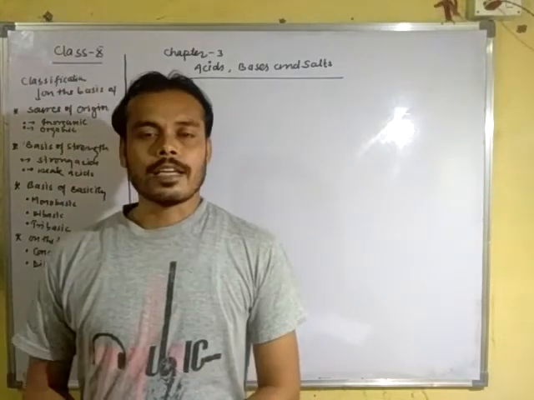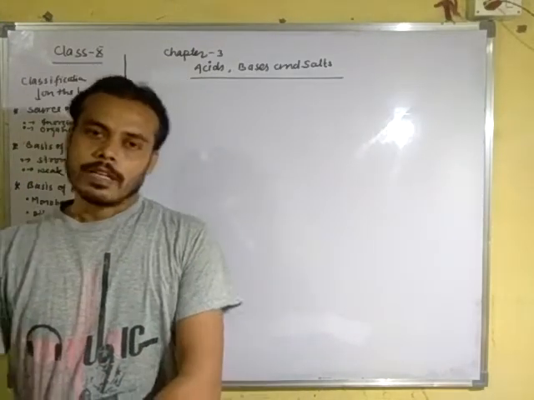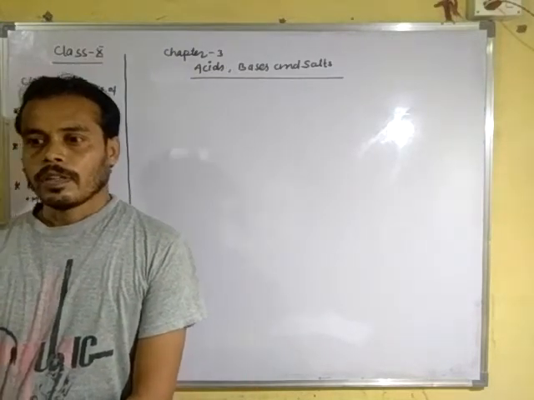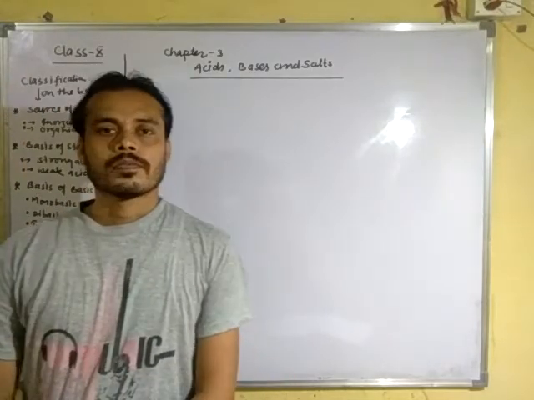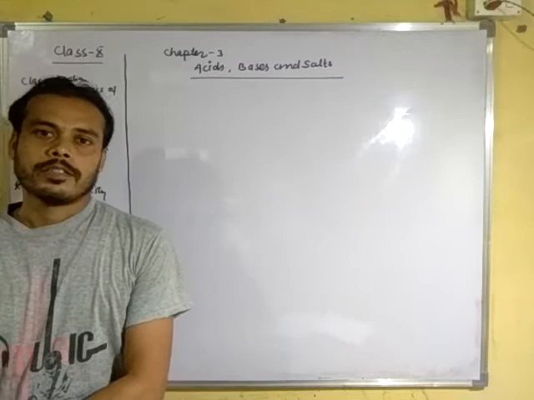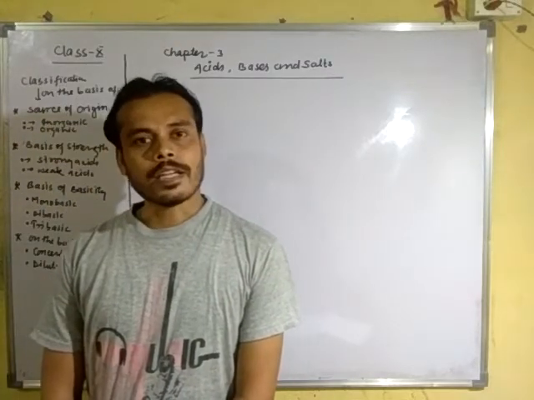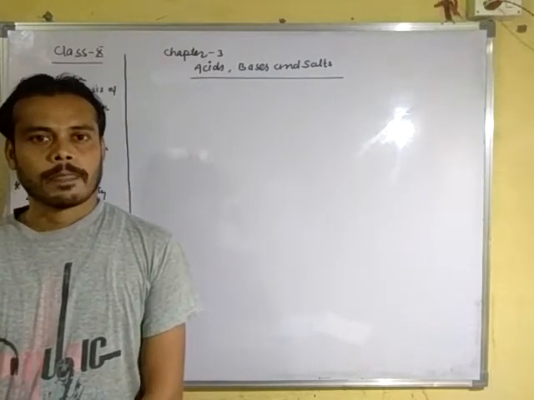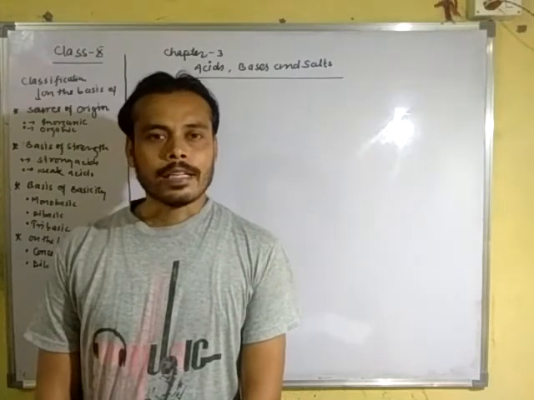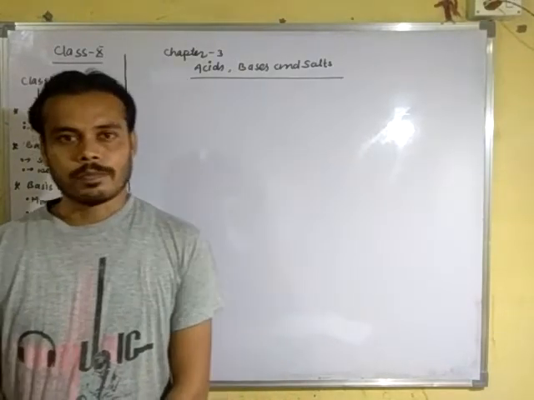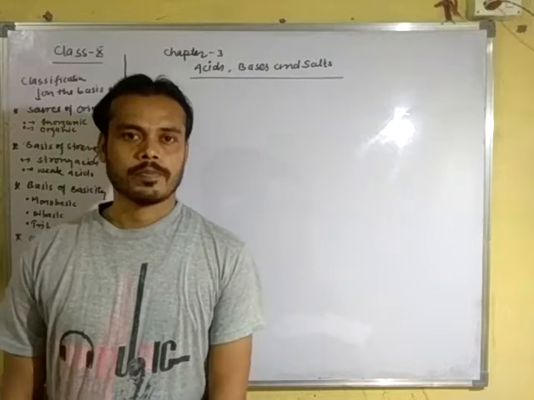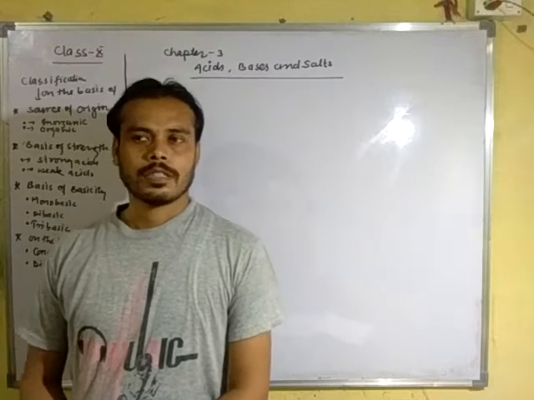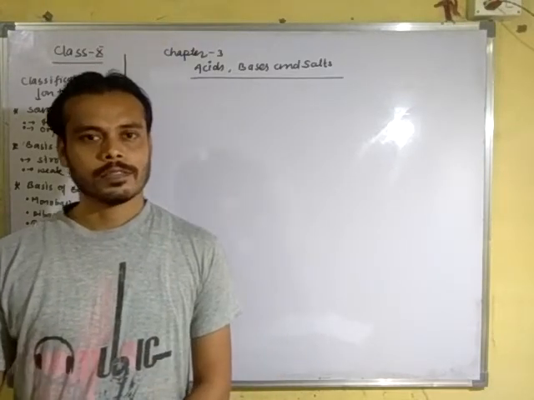We use acetic acid in the form of vinegar, citric acid from lemon and citrus fruits, tartaric acid from tamarind, oxalic acid from tomatoes, lactic acid from curds, and so on. And salt, you know, very common salt used in our house, like sodium chloride.